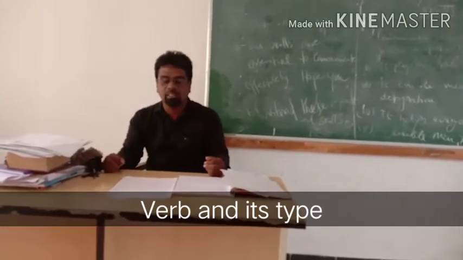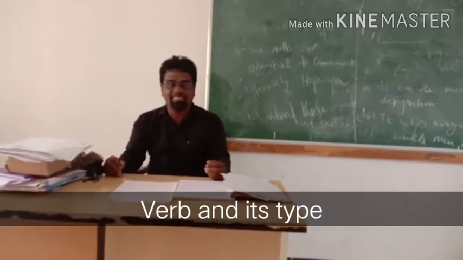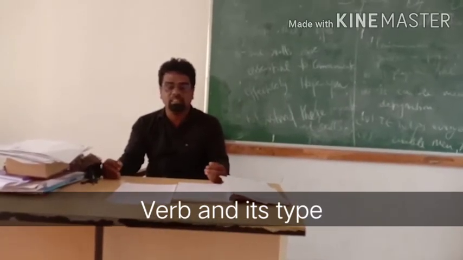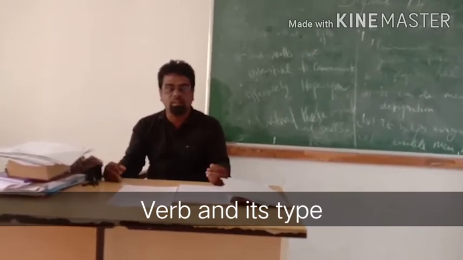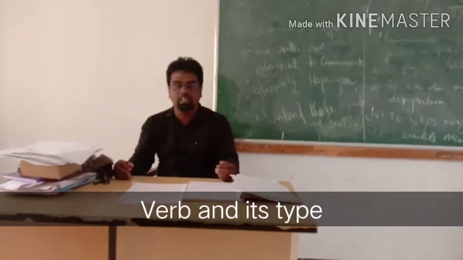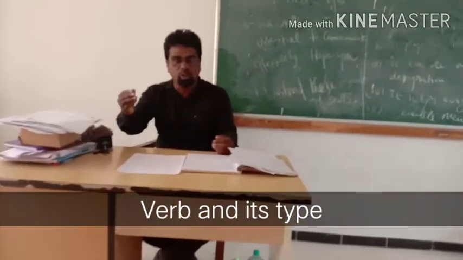The woman thanked Johnny. The woman is the subject, thanked is the verb, Johnny is the object. For example, if I do not mention the name of the object, the woman thanked, to whom did the woman thank?